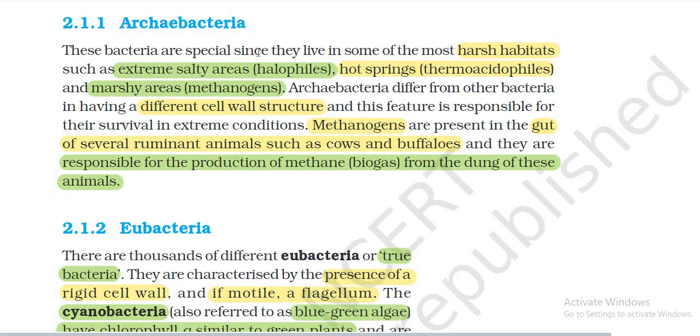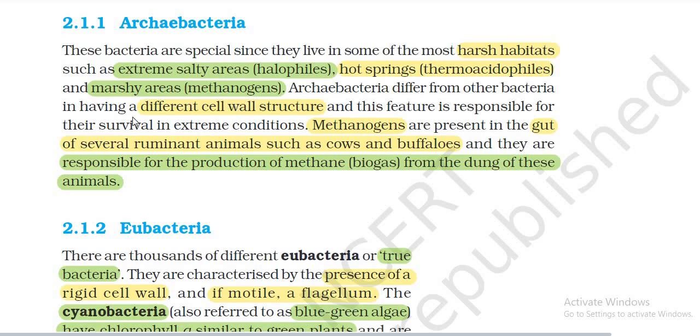Archaebacteria. These bacteria are special since they live in some of the most harsh habitats, such as extreme salty areas, halophiles, hot springs, thermoacidophiles, and marshy areas, methanogens.